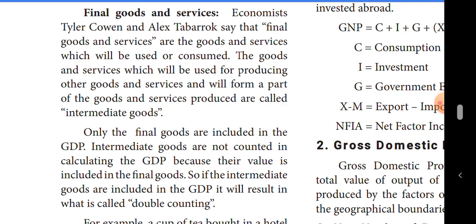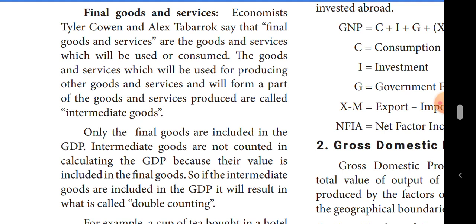The goods and services that are used for producing other goods and services, and become part of them, are called intermediate goods. That means only the final goods are included in the GDP. The intermediate goods are not counted in calculating the GDP because their value is included in the final goods.